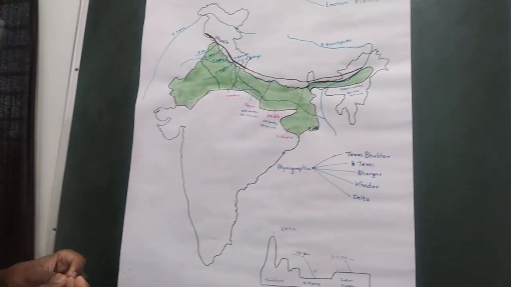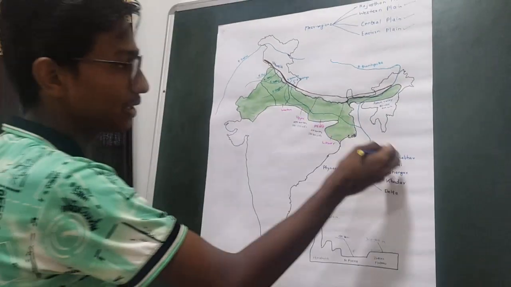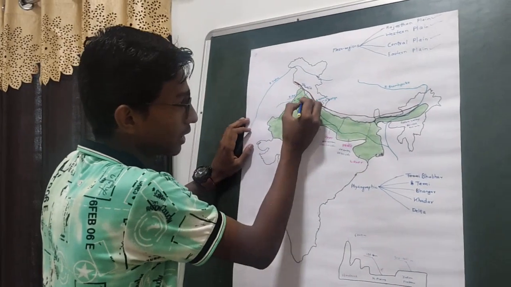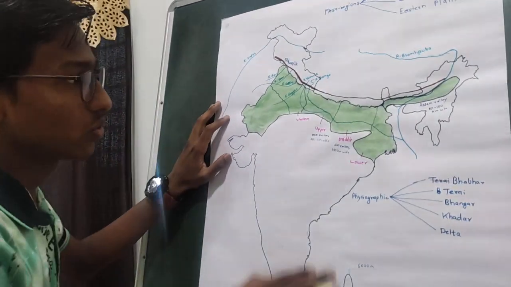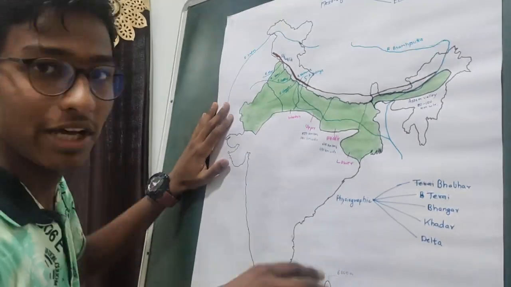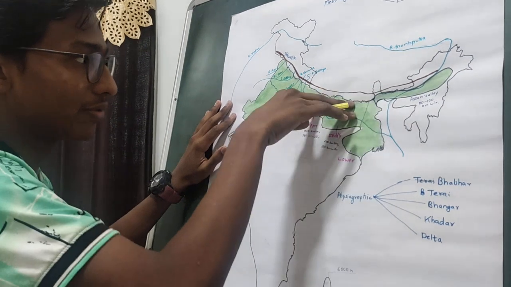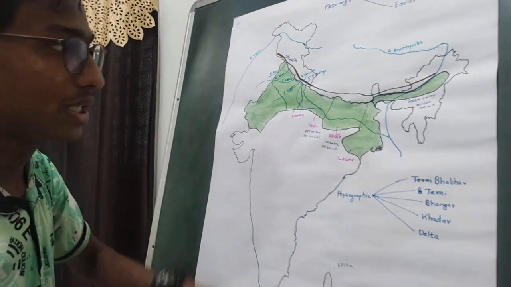So first let us know what is Bhabar. Bhabar is the region at the south of the Shivaliks. We can also say that this Bhabar region is parallel to the Shivaliks because the Bhabar region has a connection with these mountains. So what is the Bhabar region exactly?